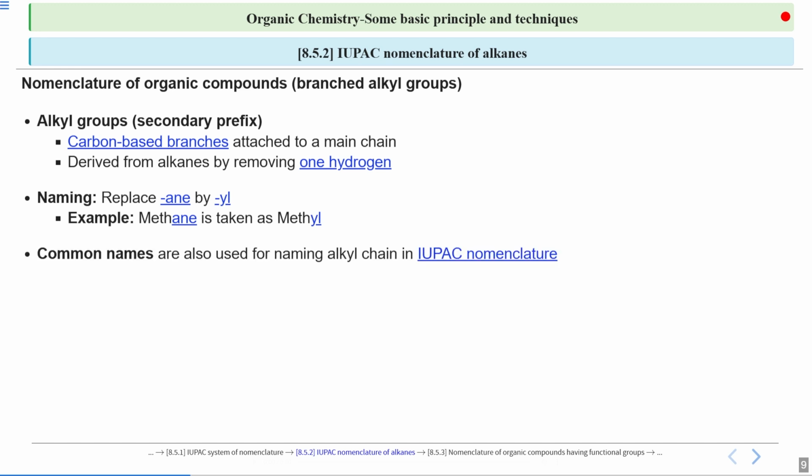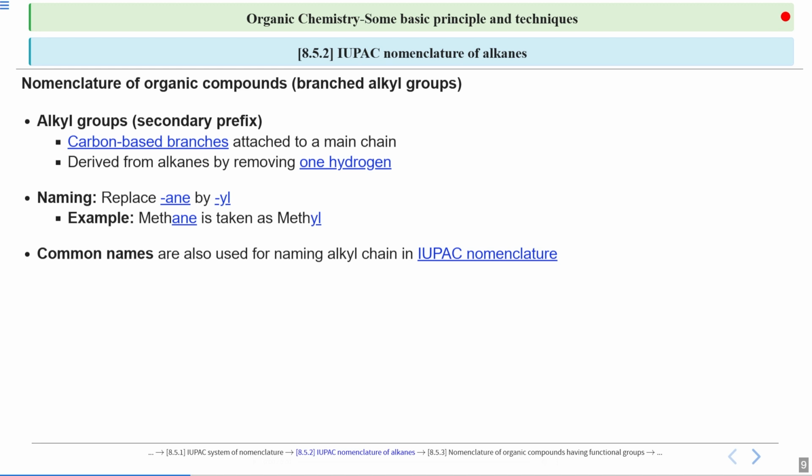Now, in place of using the IUPAC name like methyl, ethyl, propyl or butyl, we have some common names also for these side branches. And these common names can be used in the IUPAC nomenclature. So this is very, very important to remember.